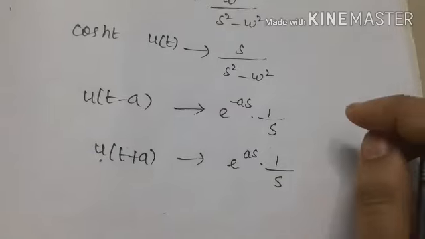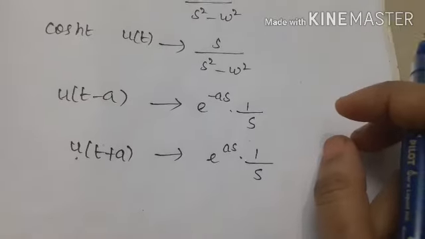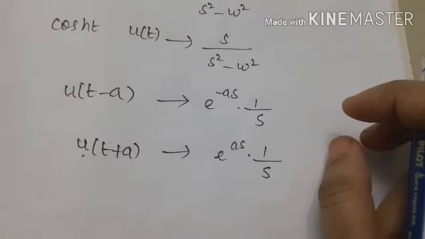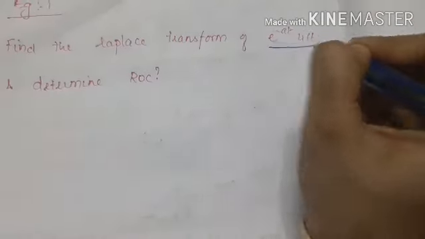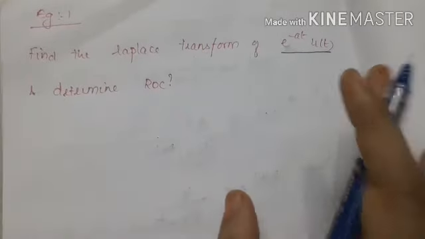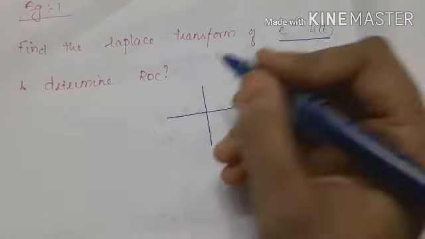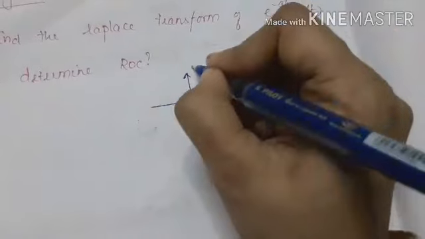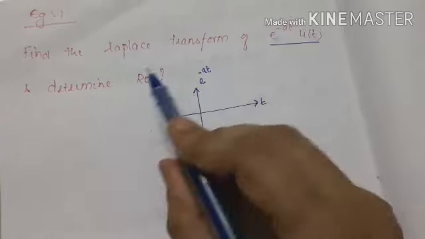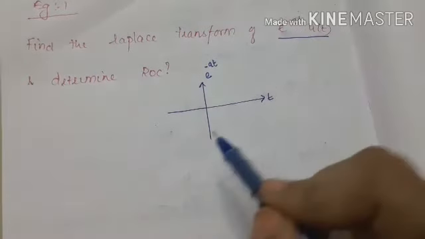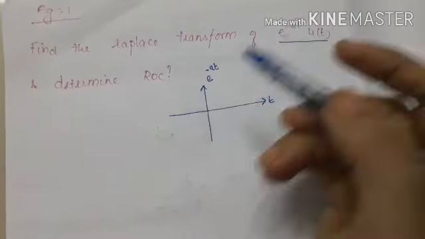Right? Now we will find one exponential signal based problem in Laplace transform, and we can find the region of convergence based on this Laplace transform. First, let us find whether this signal is a right-sided signal or a left-sided signal. First, we have to find that thing, right? See here. First, I am drawing e power minus at. This is our signal form, right? Find the Laplace transform of e power minus at u of t and determine its region of convergence. What is this ROC? Region of convergence, right?